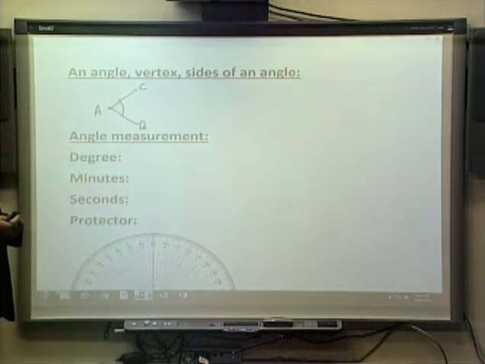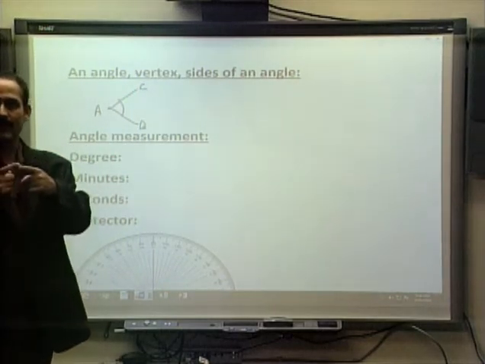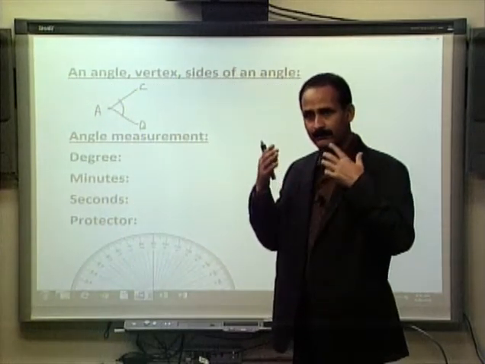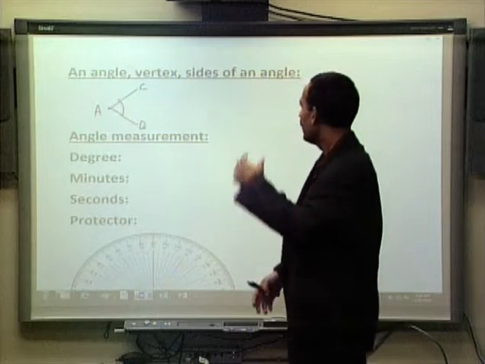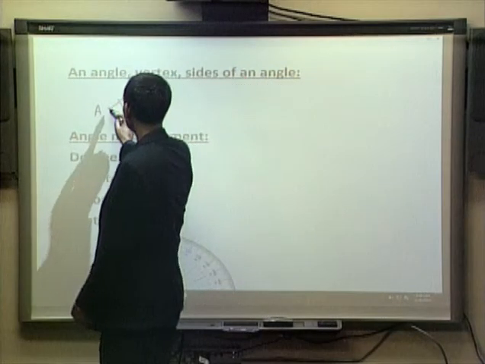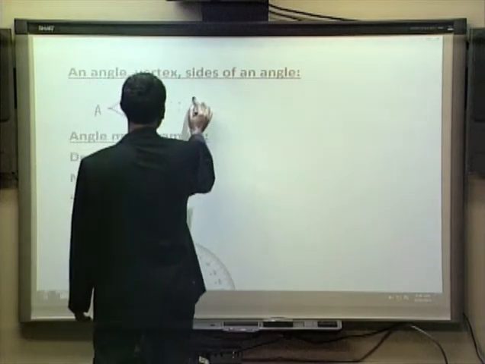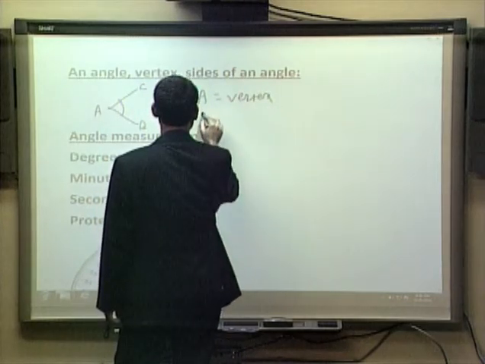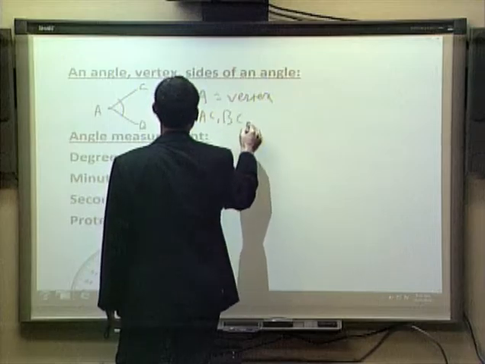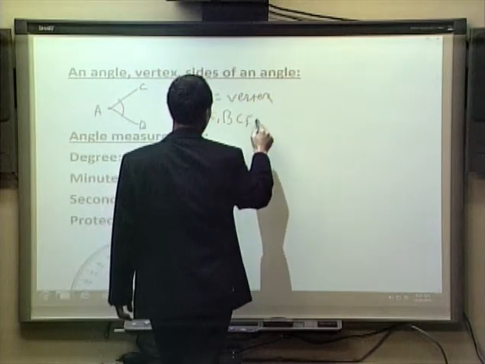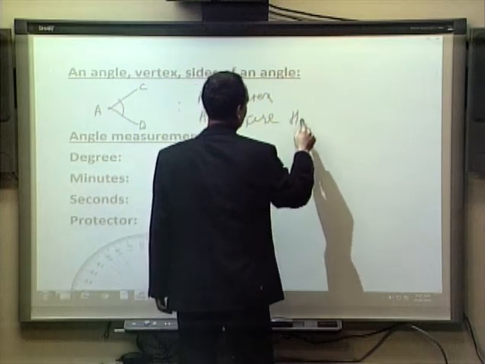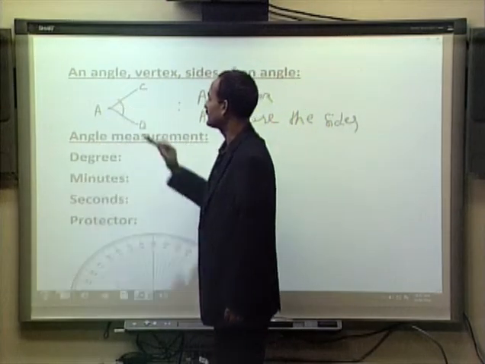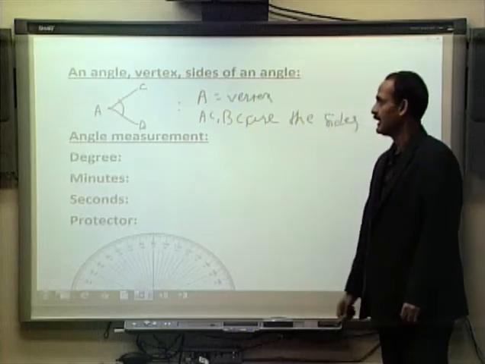I have two line segments AB and AC. They are meeting at a point. If two line segments meet at a point, they form an angle, and the point where the two line segments meet, in this case A, is called the vertex. A is the vertex, and AB and AC are the sides of this angle. So this is a side, this is another side, and that's a vertex.